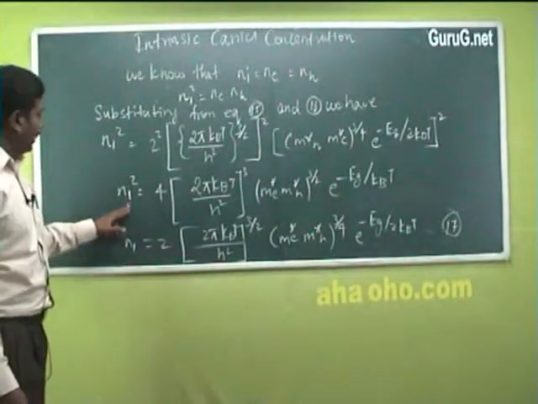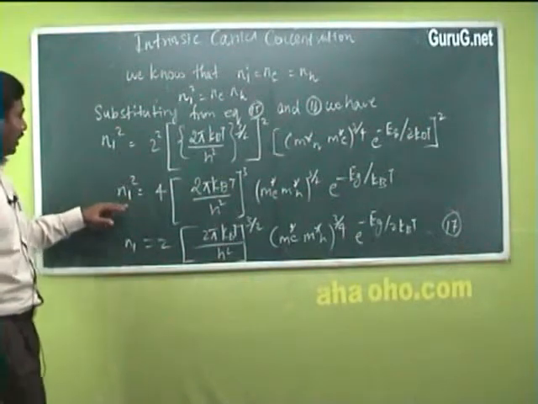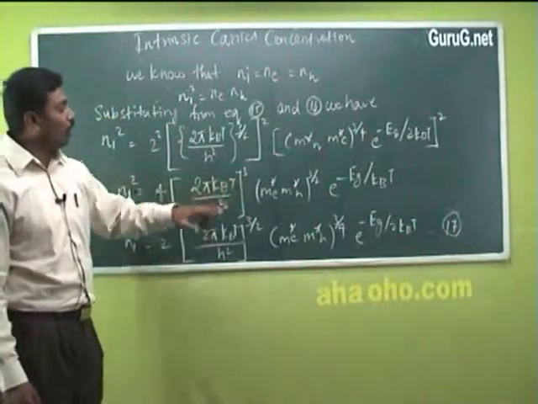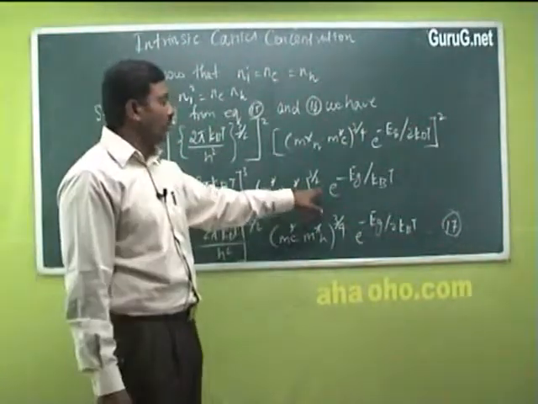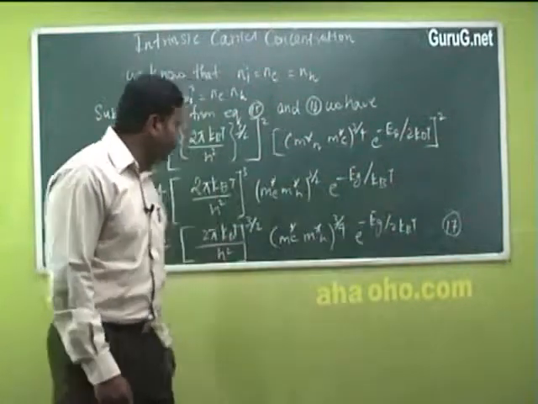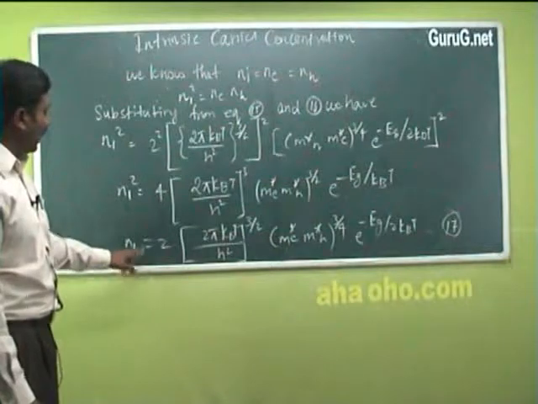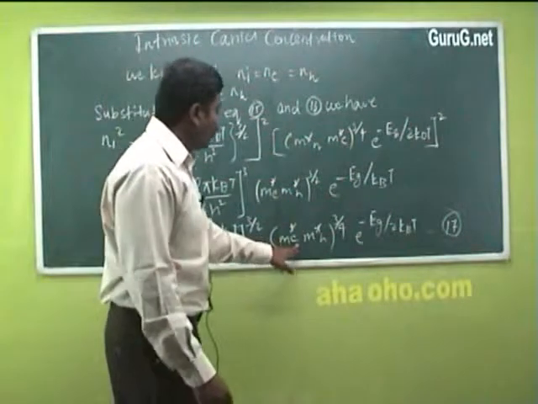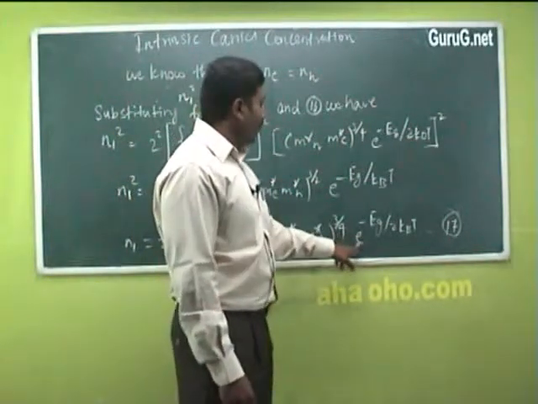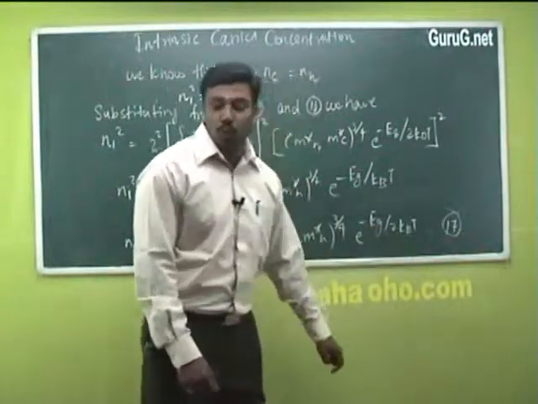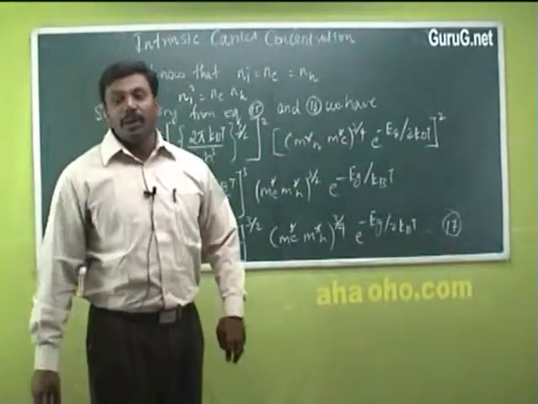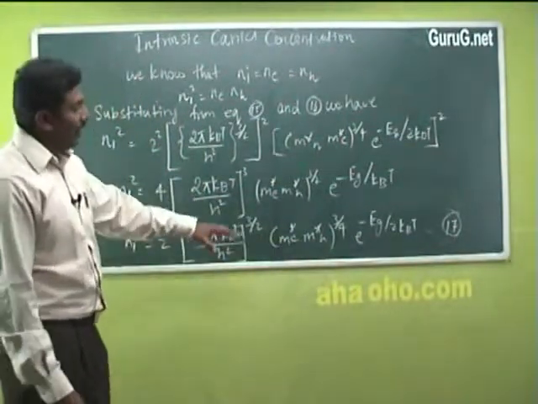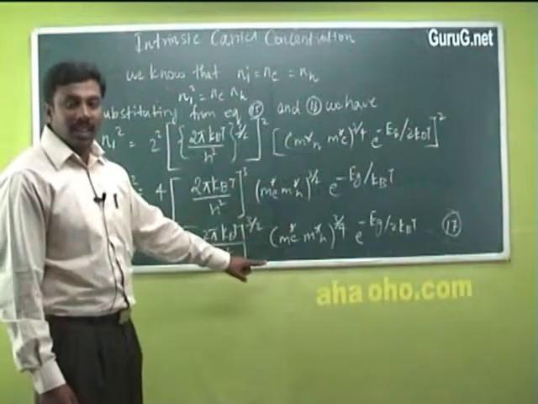Now the carrier concentration of an intrinsic semiconductor, Ni square, is equal to 4 into (2 pi kbT divided by h square) whole cube into (m star e into m star h) whole power 3 by 2 e power minus Eg divided by kbT. Therefore the carrier concentration Ni is equal to 2 into (2 pi kbT by h square) whole power 3 by 2 into (m star e m star h) whole power 3 by 4 into e power minus Eg divided by 2kbT.